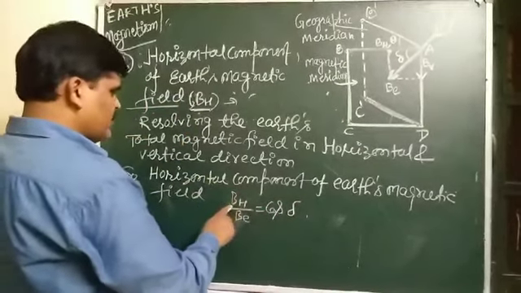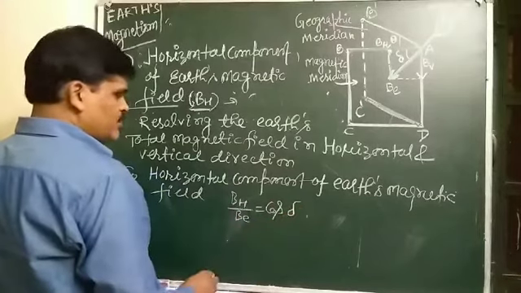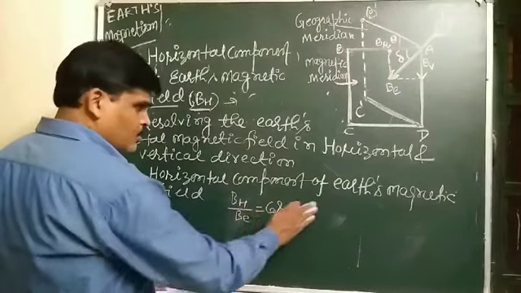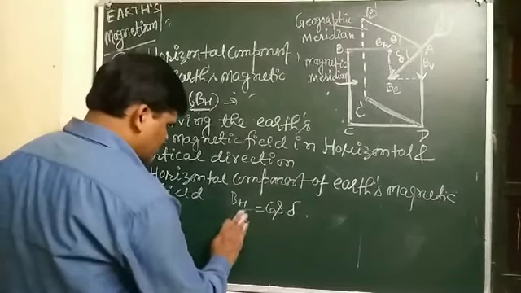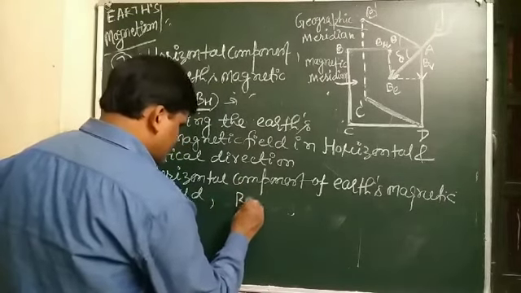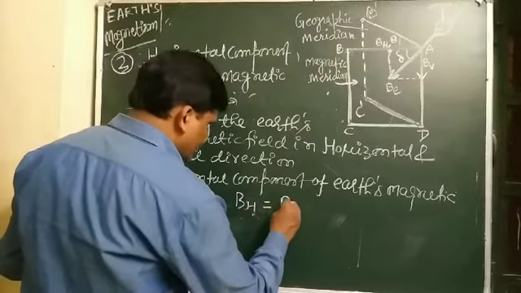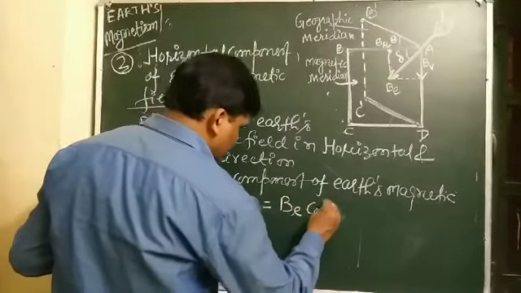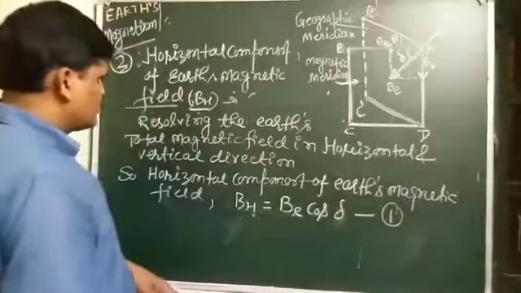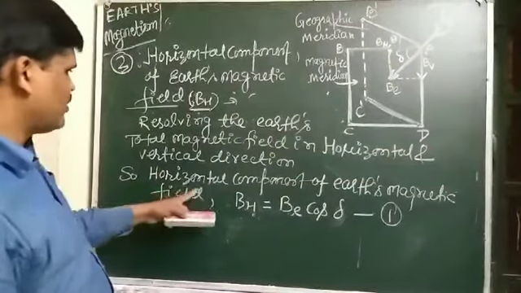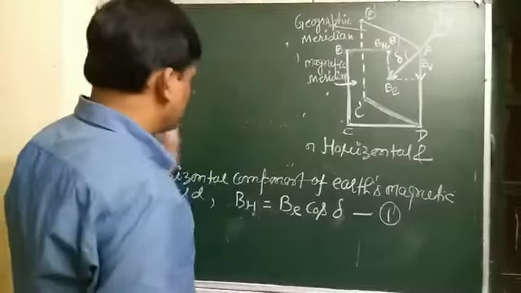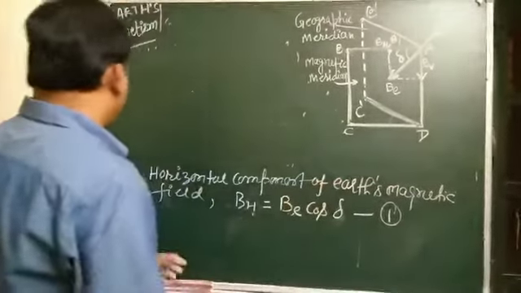So by cross multiplication, the horizontal component of Earth's magnetic field is BH equal to BE cos delta, and this is equation 1. Similarly, the vertical component of Earth's magnetic field.